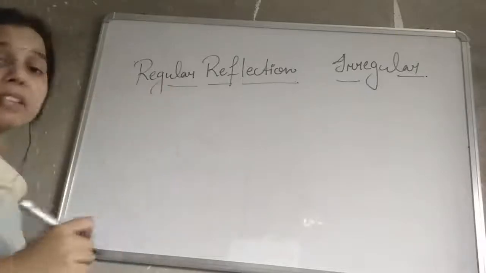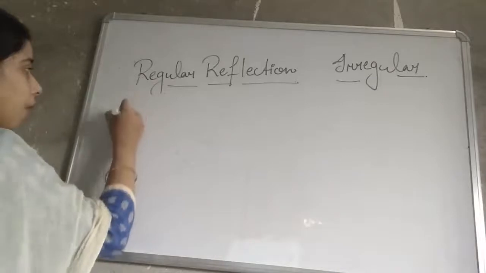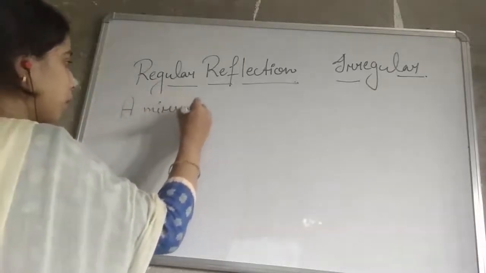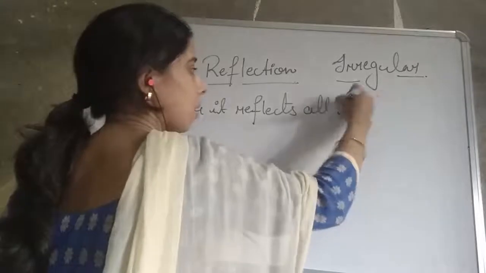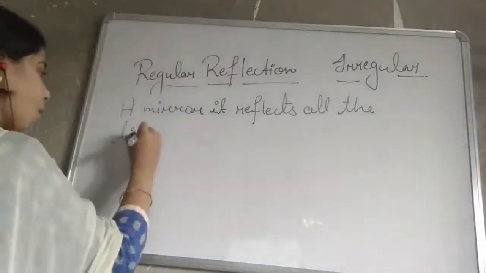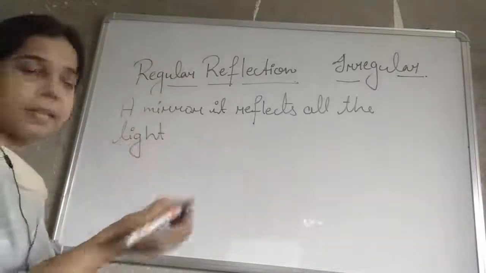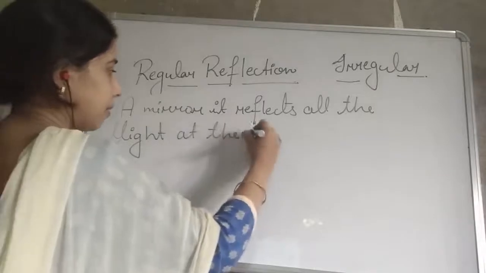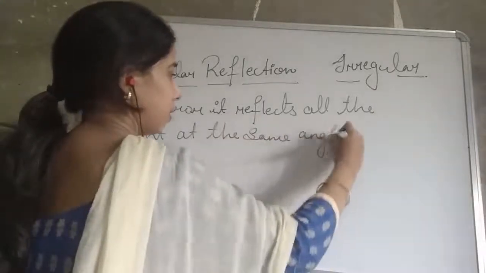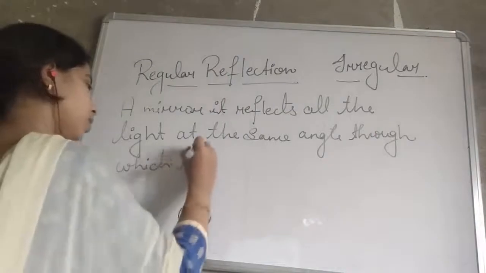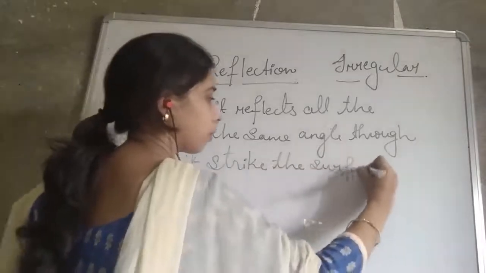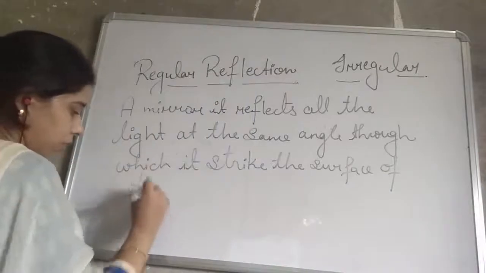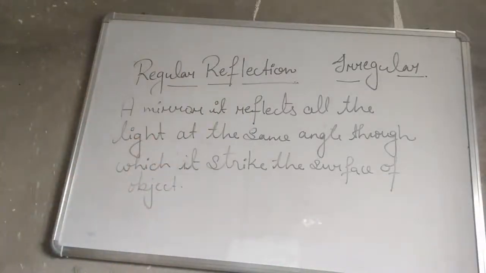We can say that regular reflection is when an object or a mirror reflects all the light in the other direction at the same angle at which it strikes the surface of the object. This is what a regular reflection is.